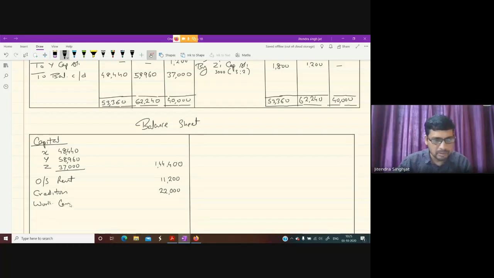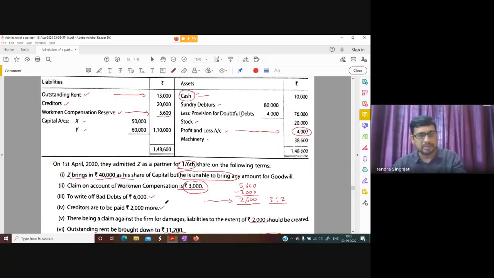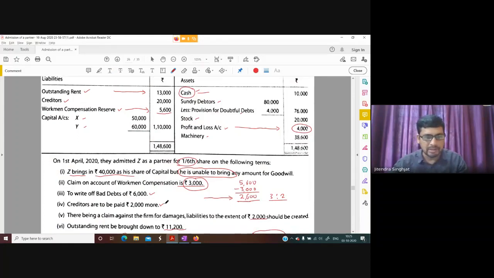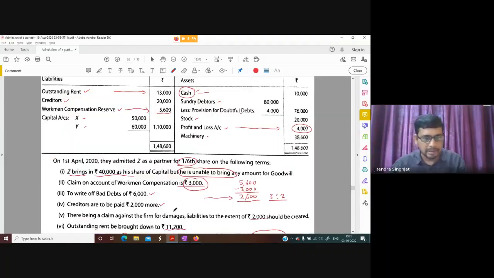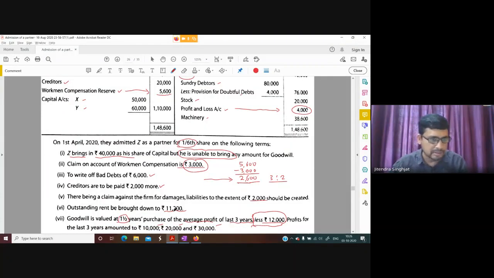Workman compensation claim 3,000 will come now because 2,600 we have distributed. Then capital, creditors, everything is over. Is anything left? There is a claim against the firm for damages, so there is one more liability, claim for damages. Outstanding rent, creditors, bad debts, everything is over here.